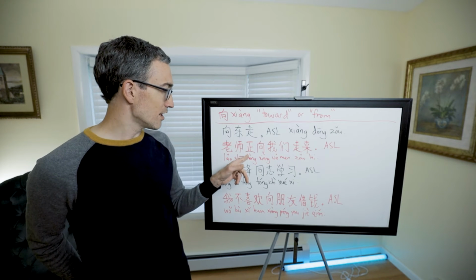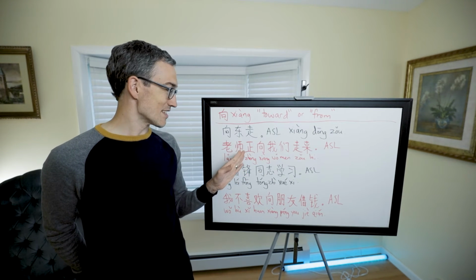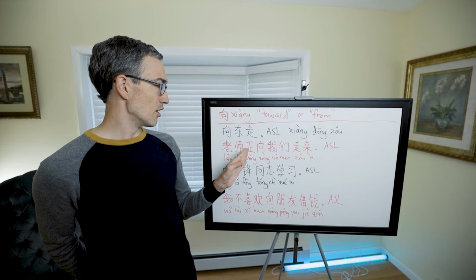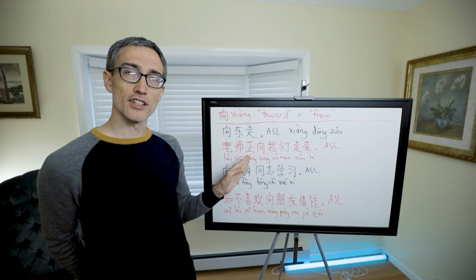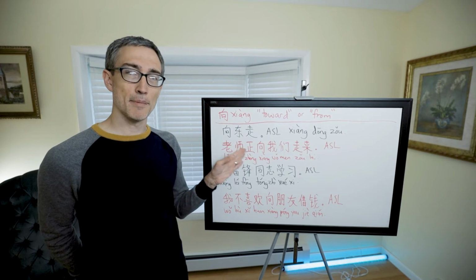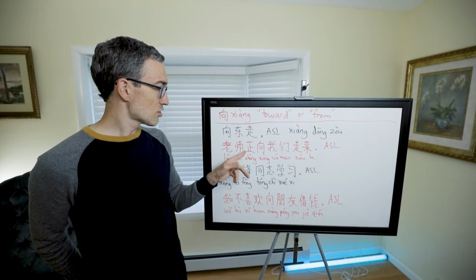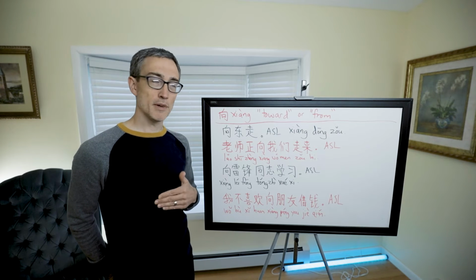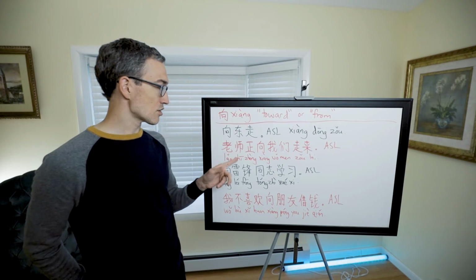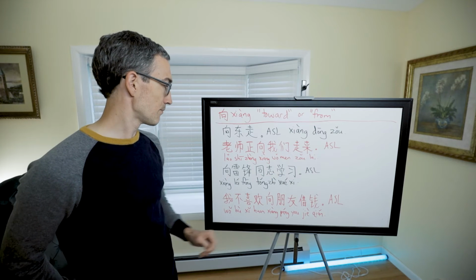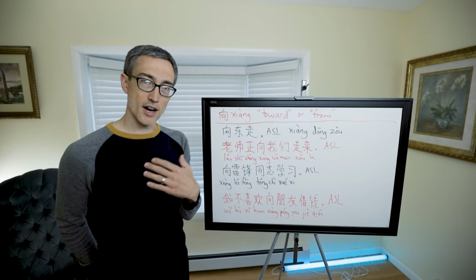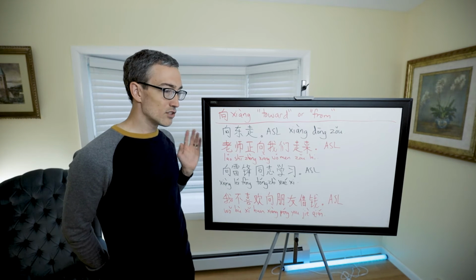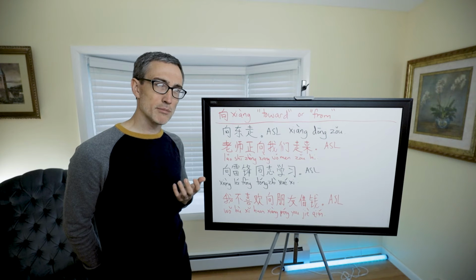So the 正 here, do you know 正? Is it considered a helping verb? Yeah, I guess it's a helping verb, or maybe it's an adverb actually. It means currently, so it means that this is happening currently. So 老师正向我们走来. The teacher is walking toward us right now. So there's the 向, it's toward us. It's talking about direction. So here are some other examples where it no longer literally means toward, but